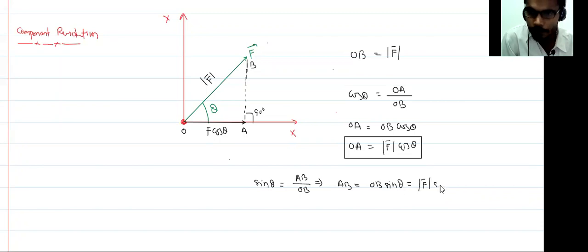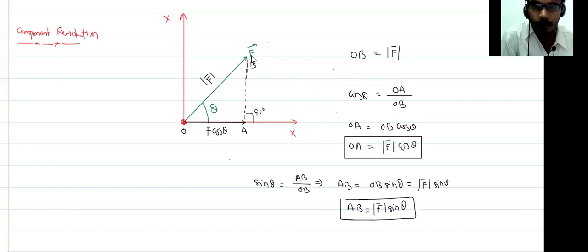So AB is equal to F sine theta. The length of these two is F sine theta, because both are parallel and of the same length.